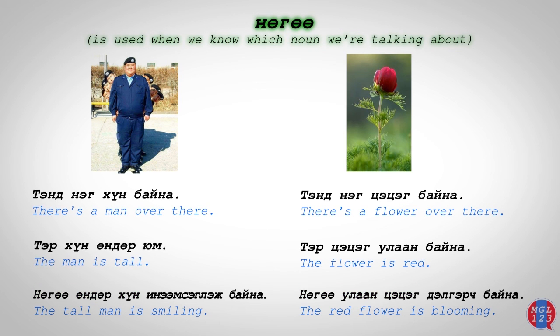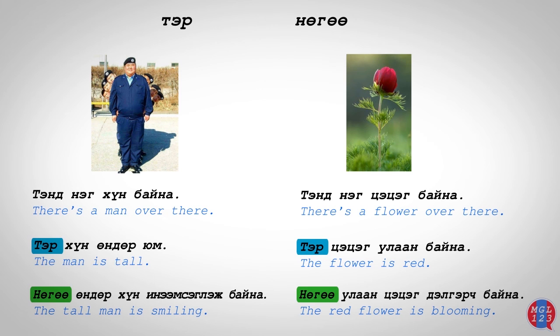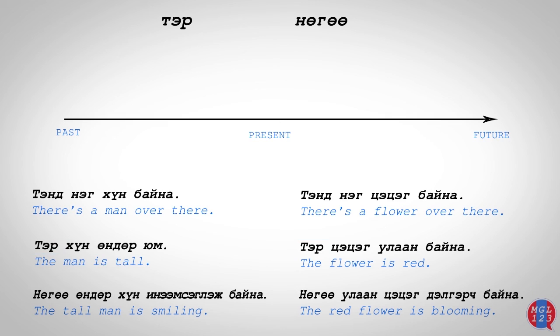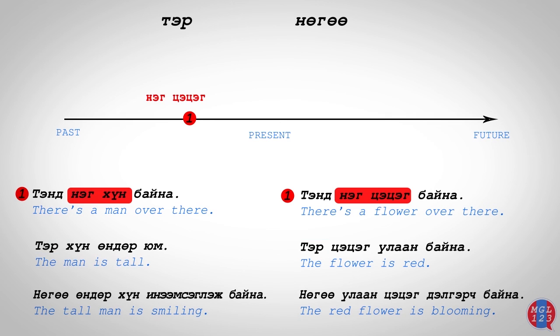The difference between tir and nugo can be shown on a timeline. When you mention a thing or a person for the first time, you use nik. The second time you mention it, immediately after the first time, you use tir.